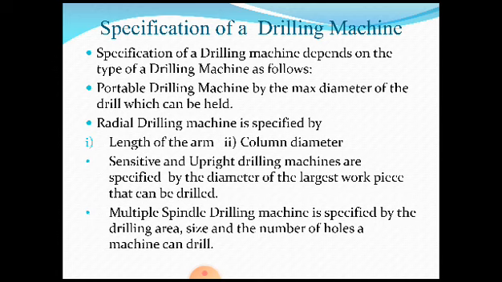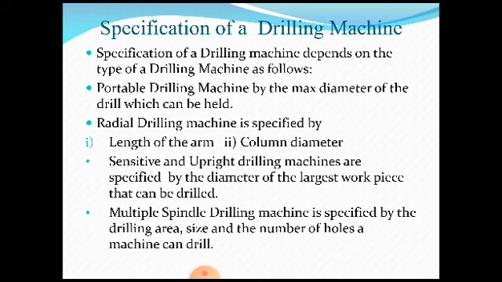So generally in a normal radial or a drilling machine, we are going to have only one twist drill, meaning cutting tool. If at all multiple spindles are there, then we can accommodate more than one tool. It can be 4, 5, 6 depending upon the design and construction of a drilling machine. So such a machine we call a multiple spindle machine, because it is possible to drill holes of different diameters at a time. That is also very, very important.